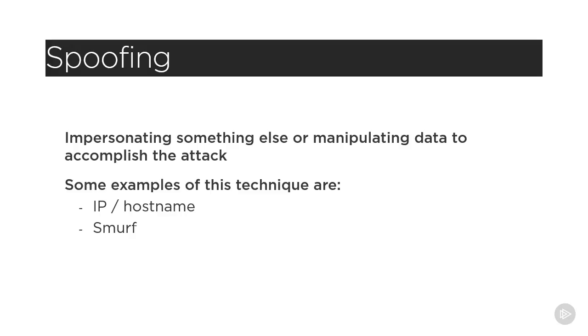Smurf attacks are a type of denial-of-service attack that spoofs an IP address. The approach is that the attacker spoofs the source address of the Smurf attack to be their victim's IP address instead of their own IP address, which is the true source.